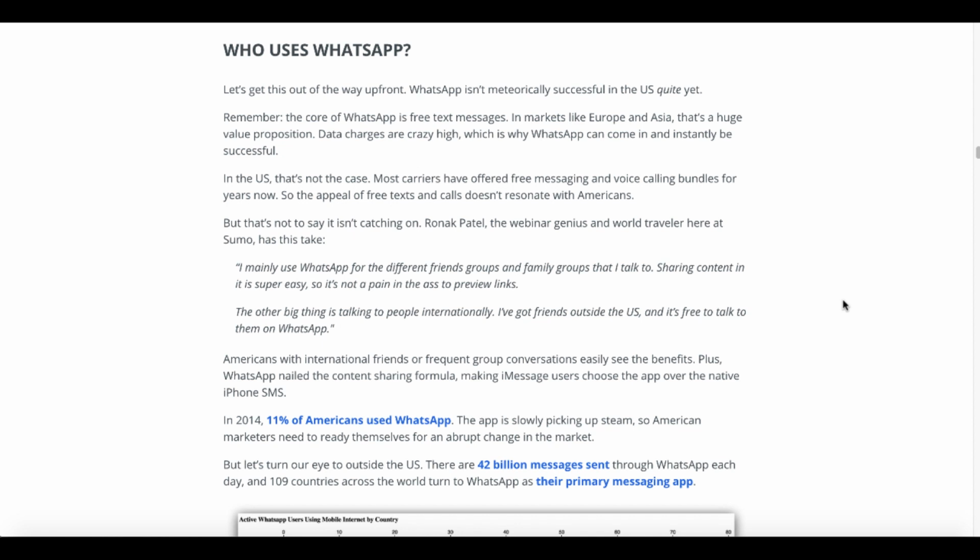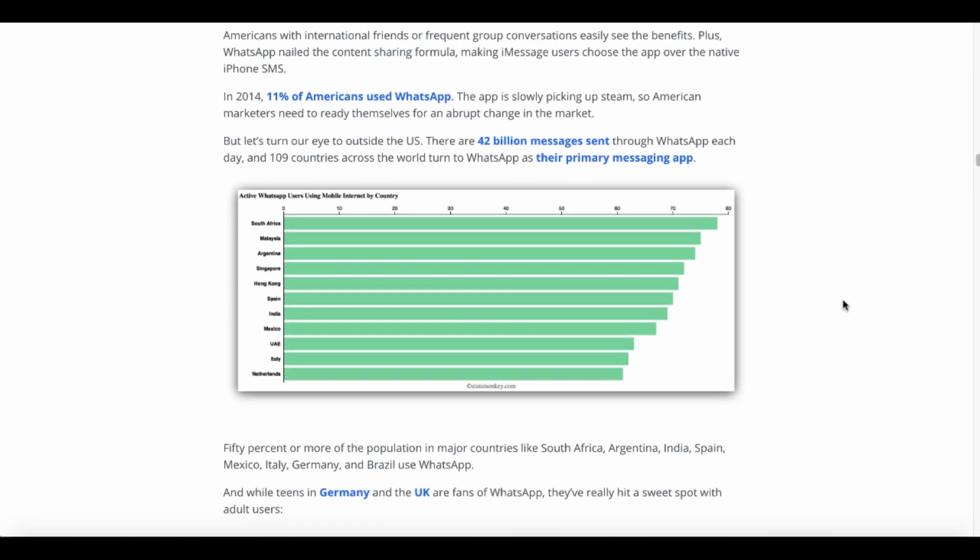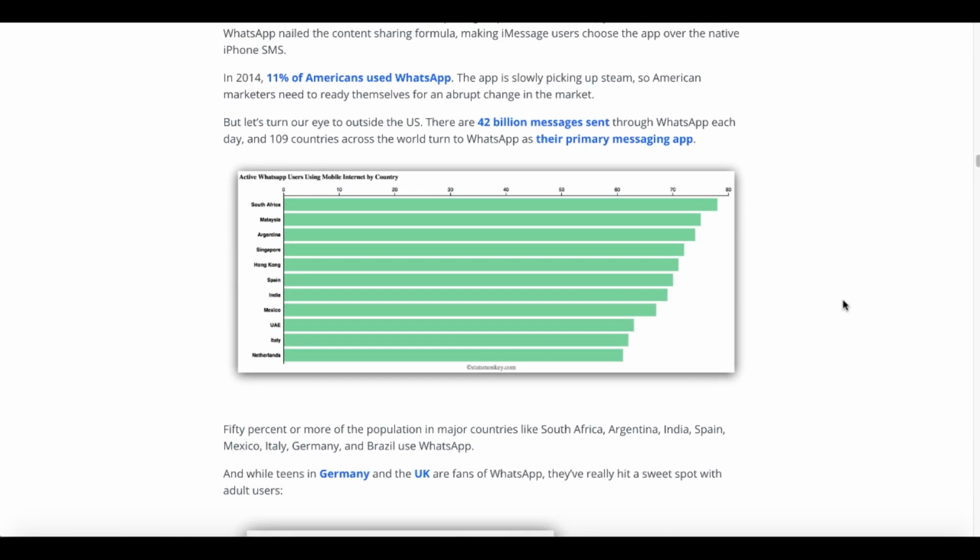In the US, that's not the case, because most carriers have offered free messaging and voice calling bundles for years now, so the appeal of free text and calls doesn't resonate with Americans. So take a look at this chart, and understand where you're going to be sending the bulk of your messages based upon the major users of WhatsApp.